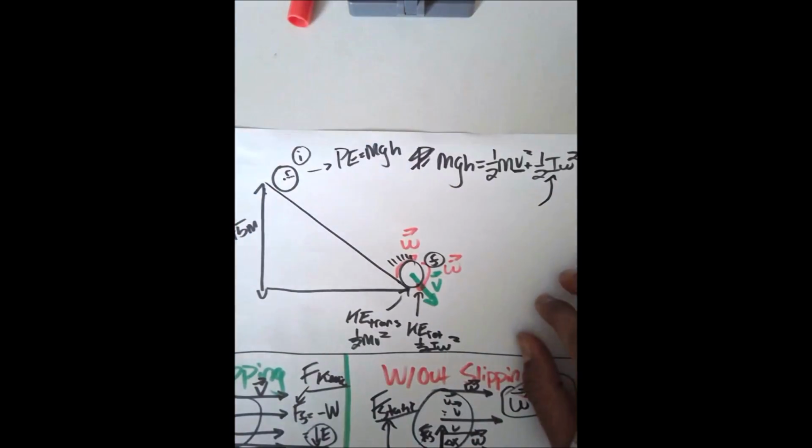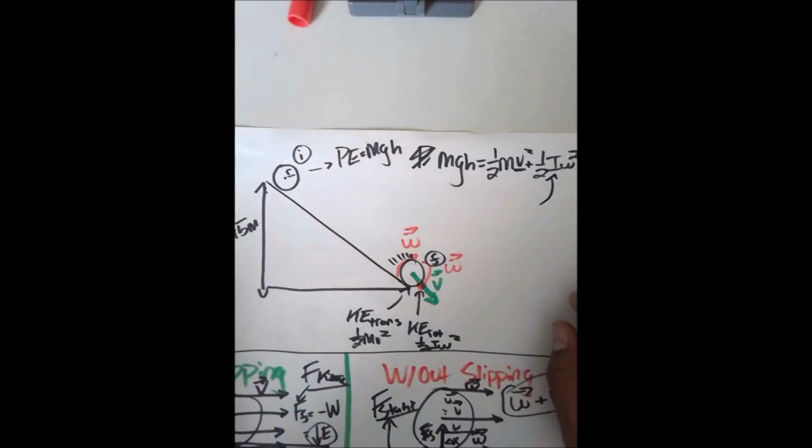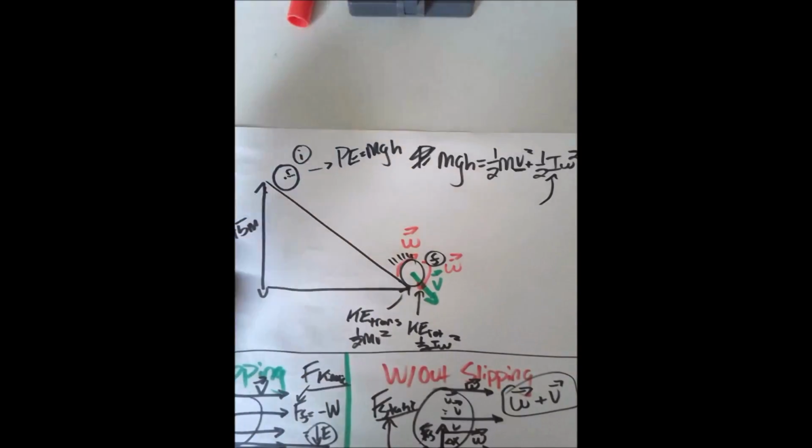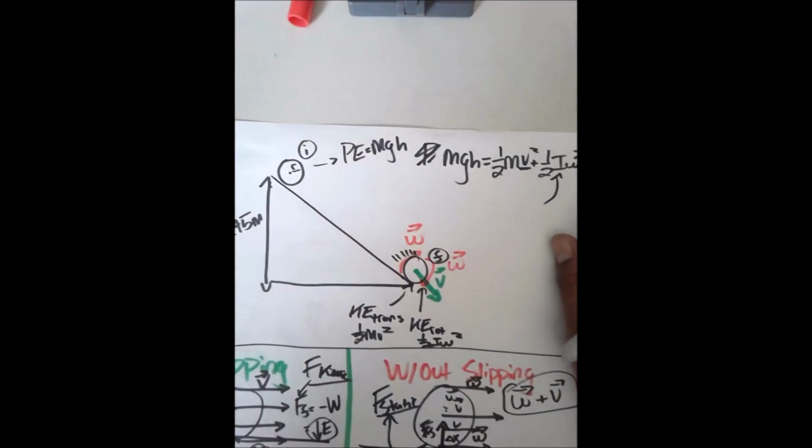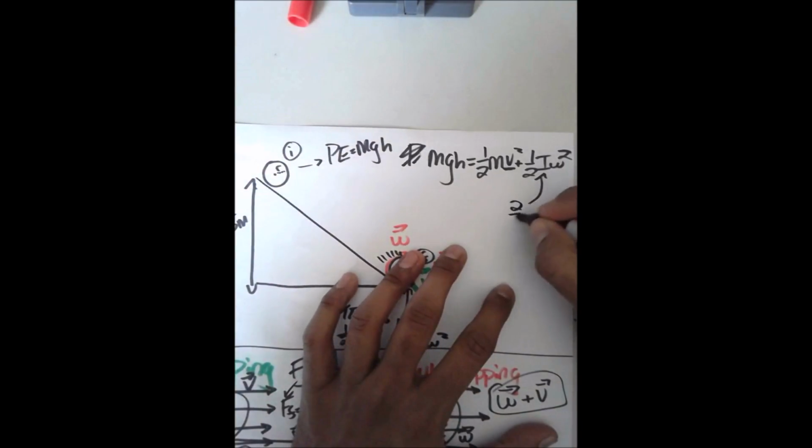So according to the problem, if it's a ball, I would consider that a solid sphere. We're not told whether or not it's a hollow ball or a solid ball, but let's assume that it's a solid ball. And this is something that should have been included in the question. A solid sphere, so that I is equal to 2/5 mr squared. And this is just the I for a solid sphere.